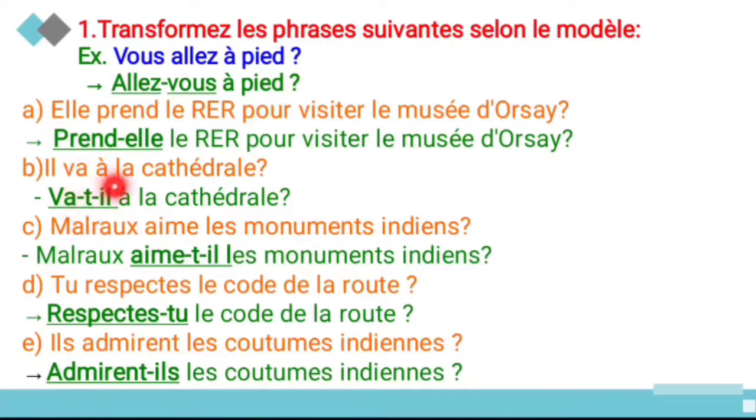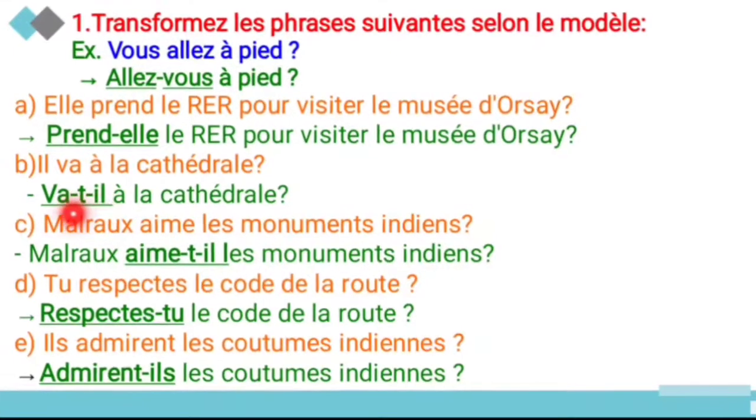And next is il va à la cathédrale. So he goes to the cathedral. So when you change into the question, va means what? Verb. And il, here it begins with what? Vowel. For that you have to put t in between these two things. So va-t-il à la cathédrale? So does he go to the cathedral?